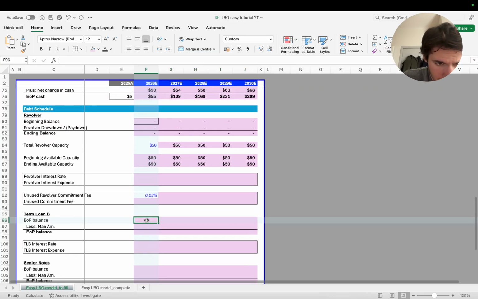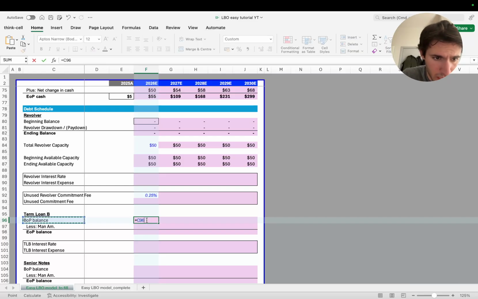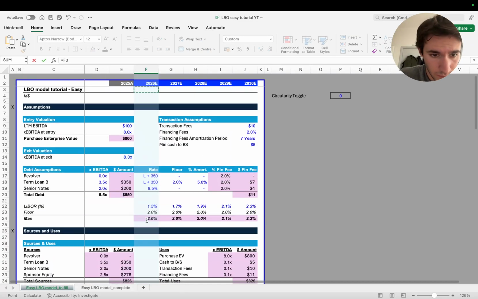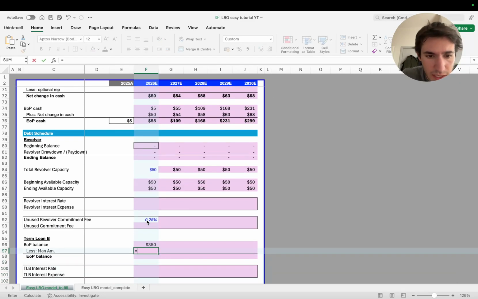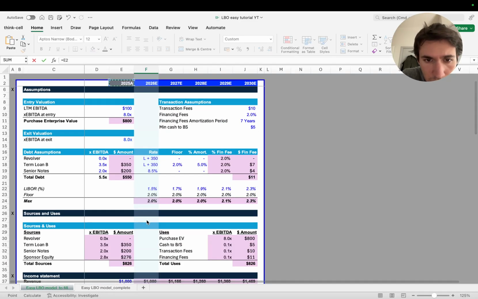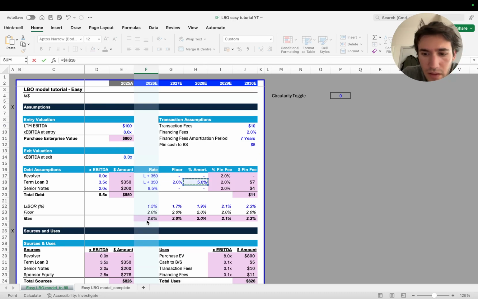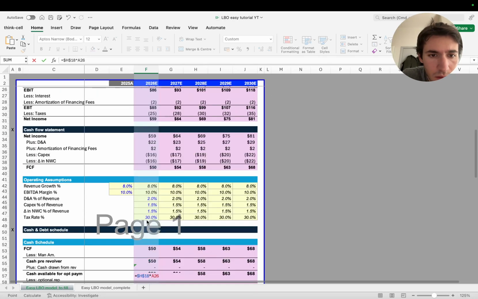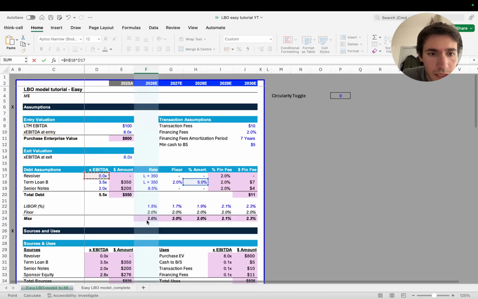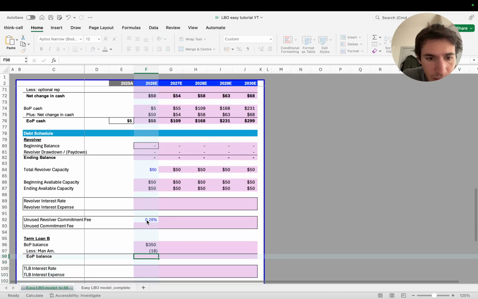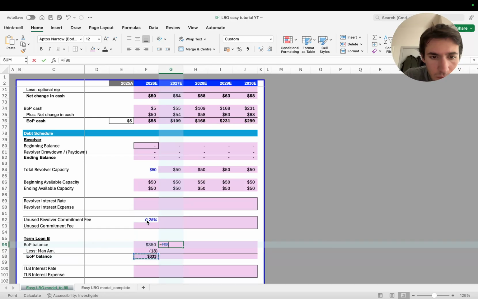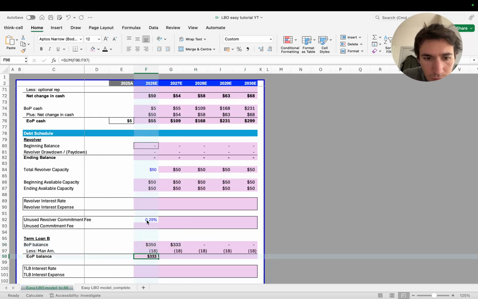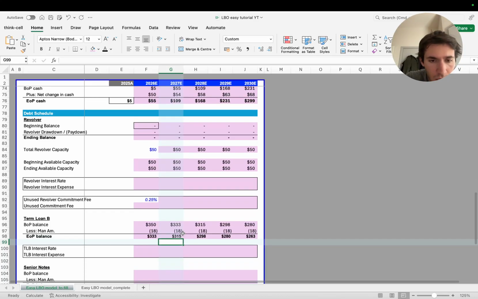Let's look at the term loan B. The beginning balance of the term loan B is 250. Less mandatory amortization is going to be, we have it here, that 5% times this amount here, and times -1, because remember that it's a payment that we have to make. And there you go, that's the term loan B.